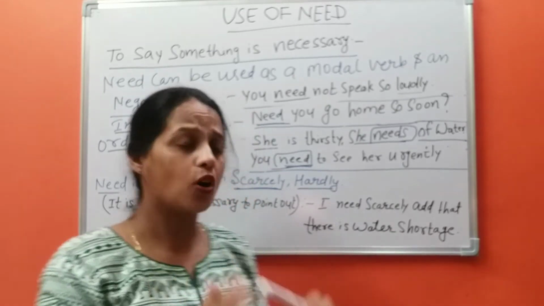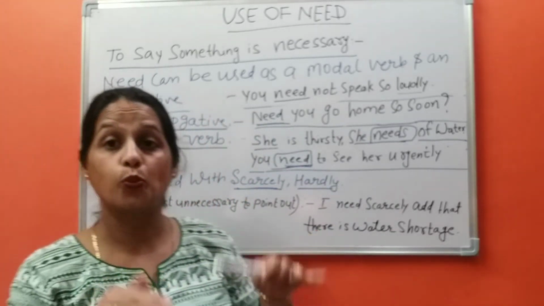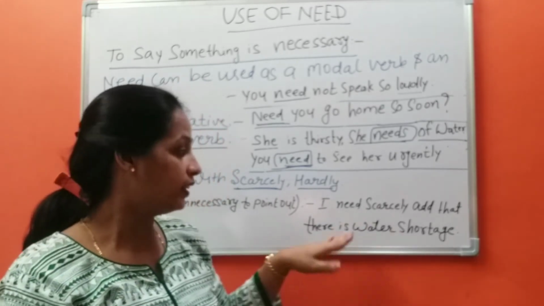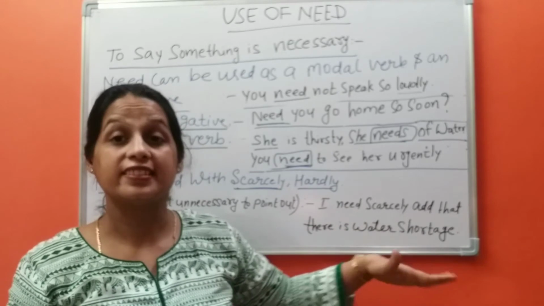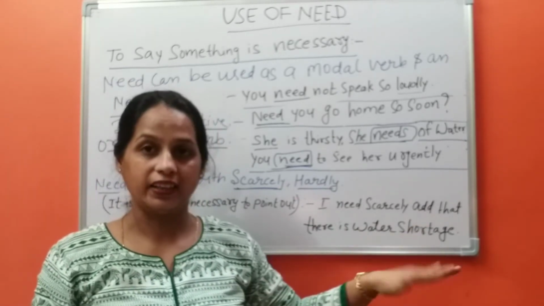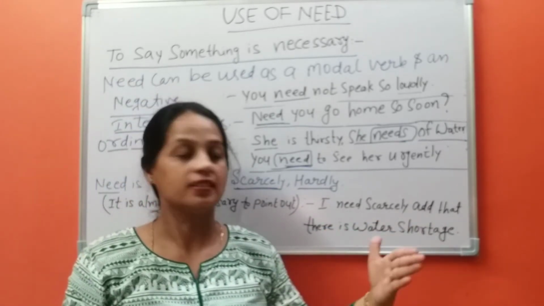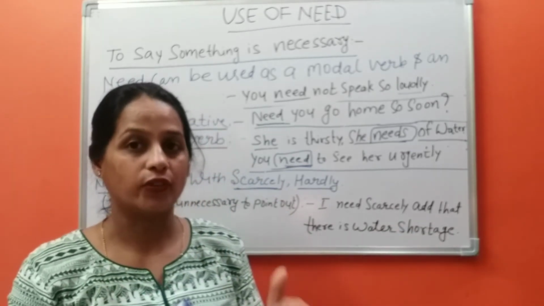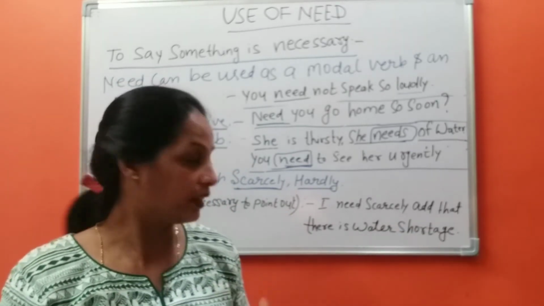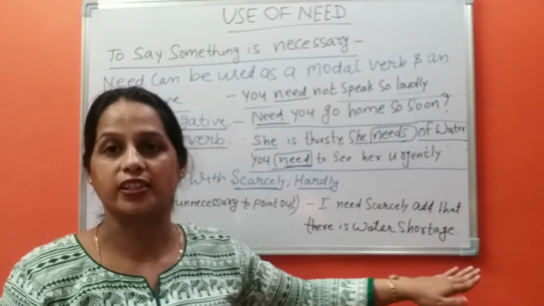It means it is almost unnecessary to point out that there is a water shortage. It is not necessary for you to tell me that there is a water shortage.